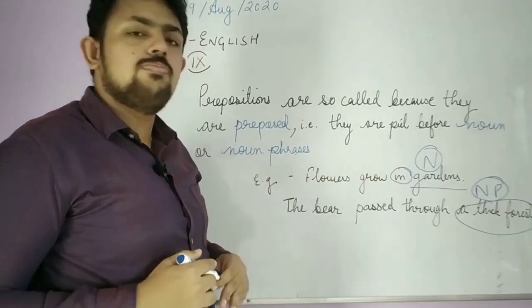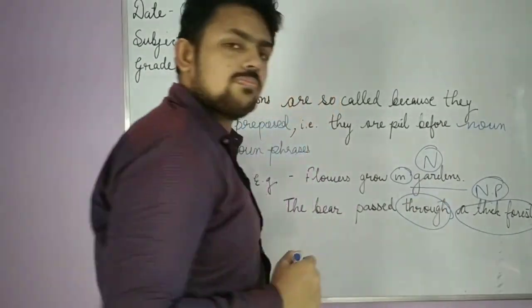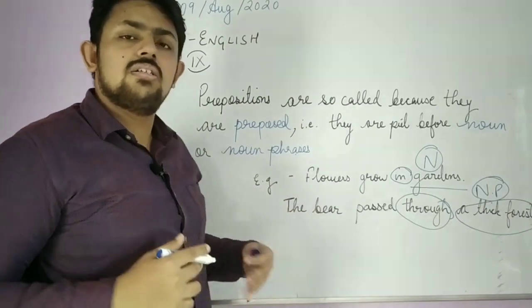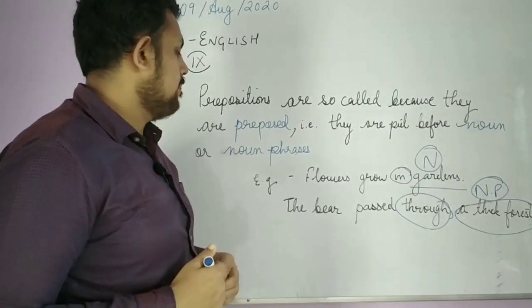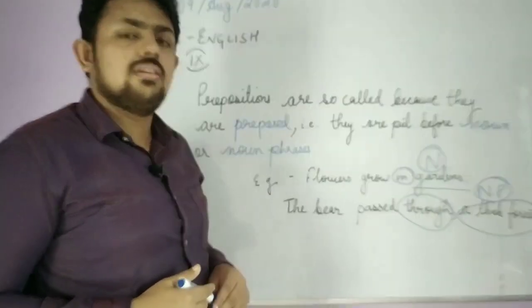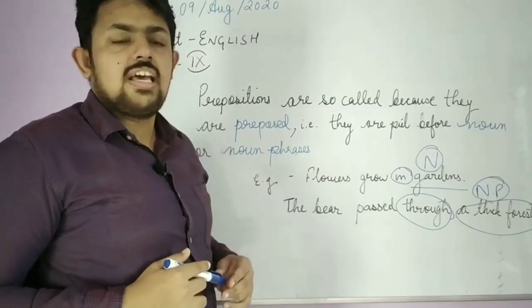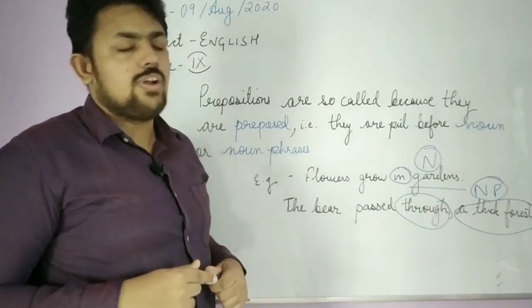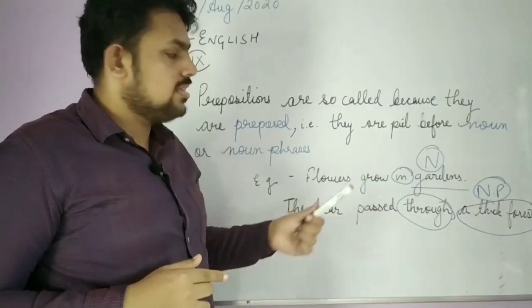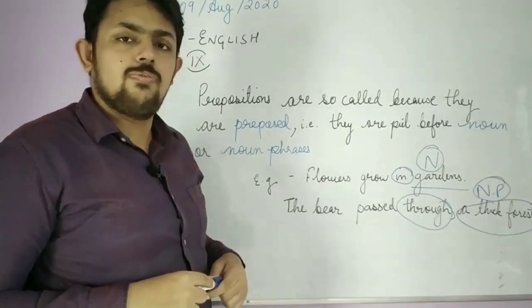So what is the preposition here? Through. The bear passed through a thick forest. The first sentence, flowers grow in gardens, has the noun gardens, and the second sentence has the noun phrase, a thick forest. So a preposition is used before them.